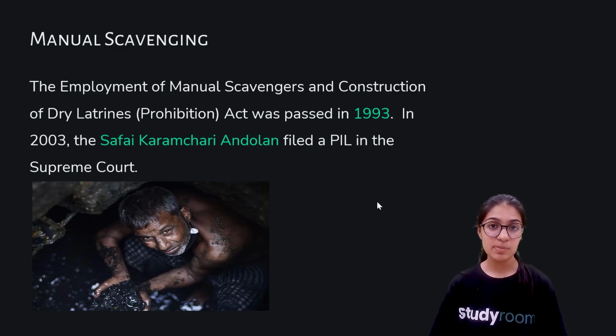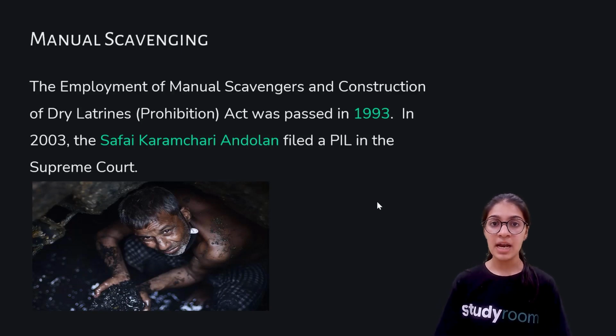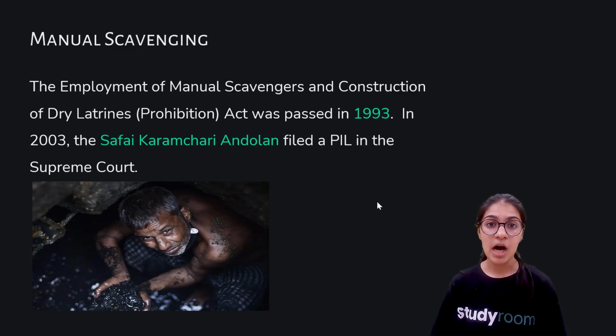So a particular act was being made in order to safeguard such people, and the name of this act was the Employment of Manual Scavengers and Construction of Dry Latrines Act, and it was passed in 1993. And now you might have understood that if someone would be forced to go into a chamber and asked to clean human excreta, how many problems that person would be facing, right?